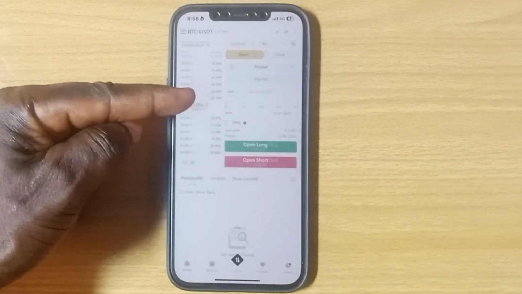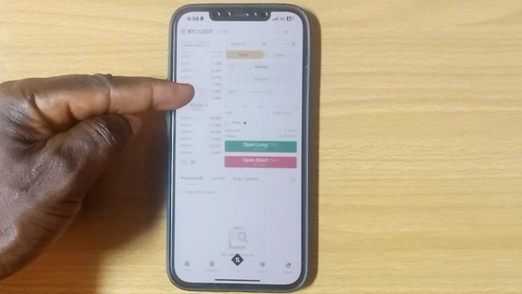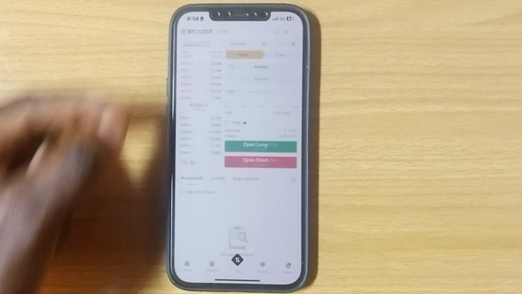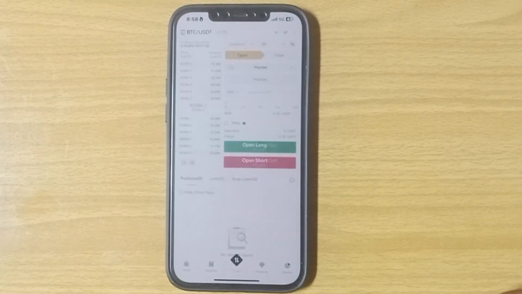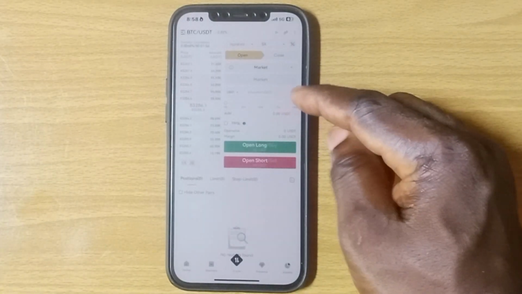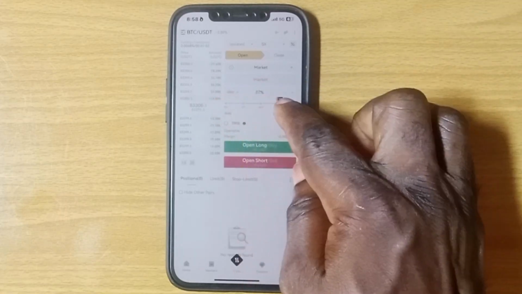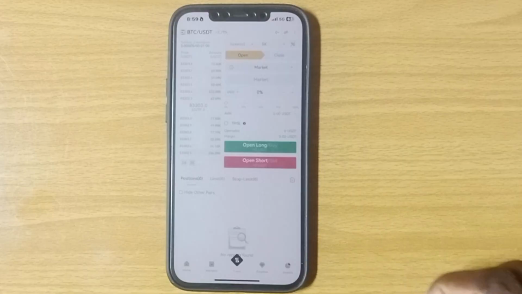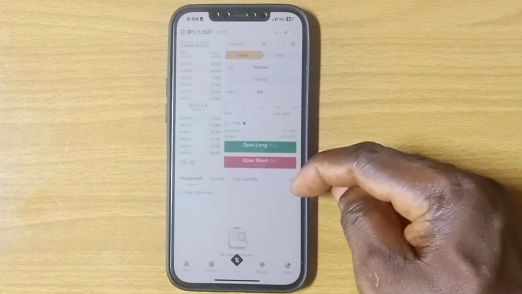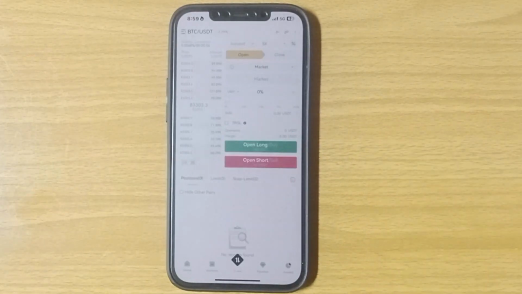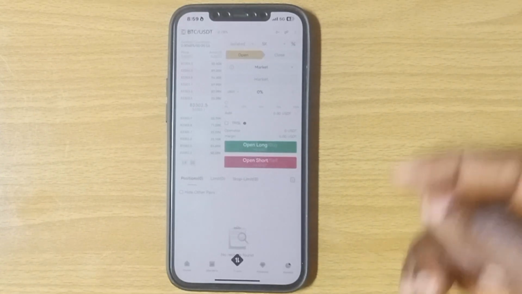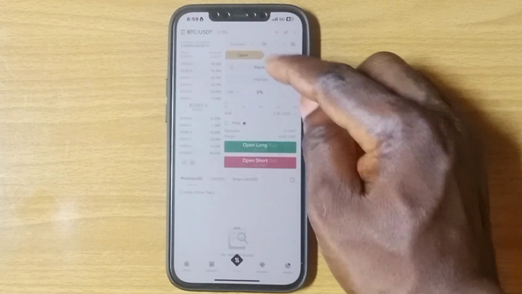And here is the current price of this token, where you see it's 3,830.26. That is the current price of BTC. Now you enter the amount of USD you want to invest into this place, or you drag this to enter the amount from the amount you have. Then you tap on open long or open short. I will also explain open long and open short in this video. Now that I've done that, that is on market.